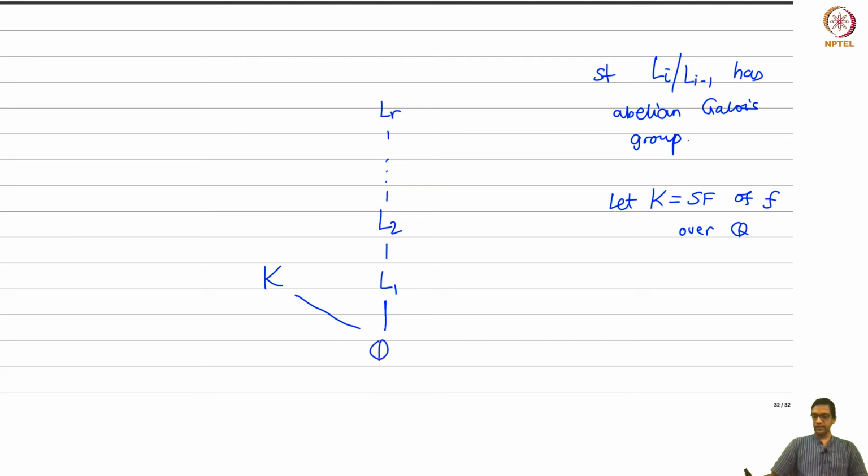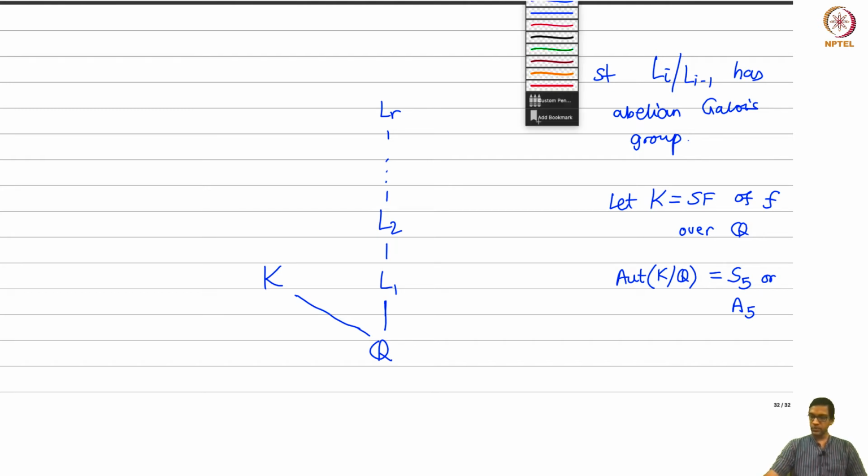Okay, now what does that mean? I mean, how can I start using my previous proposition? We are given the following, that the Galois group, so the automorphism group of K over Q, is S5 or A5. So let's say, suppose it is S5. Let it be S5 or A5. This is given. Now observe, how are we going to use our previous proposition?